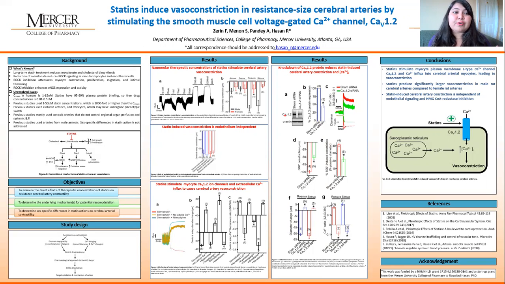And now finally, Figure 5 shows that siRNA knockdown of the myocyte CaV1.2 ion channel, which reduces calcium 60K plus responses, fully reverses statin-induced vasoconstriction. Altogether, our data suggest that nanomolar statin stimulates myocyte plasma membrane L-type calcium channel and calcium influx into cerebral arterial myocytes, leading to vasoconstriction.